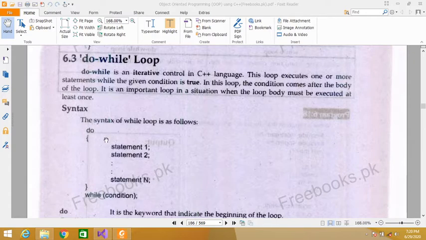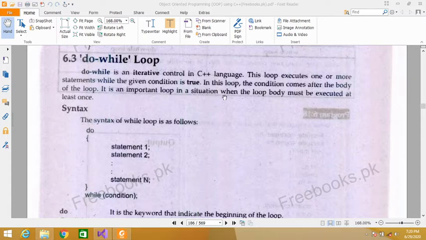In while loop the condition comes before the body of the loop, but in do while loop the condition comes after the body of the loop. So this is the difference between while and do while loop. It is an important loop in situations when the loop body must be executed at least once.